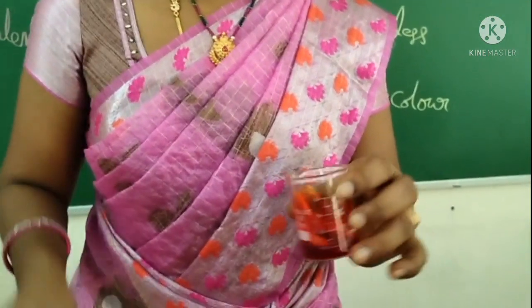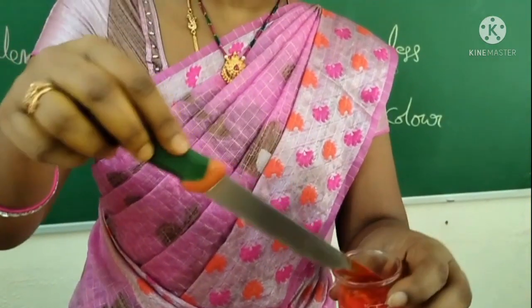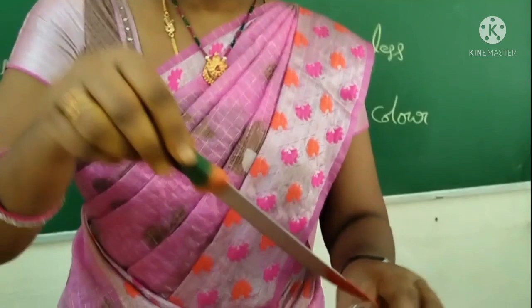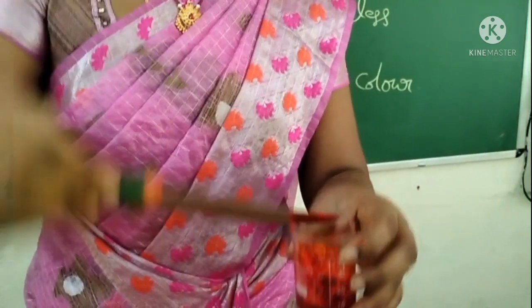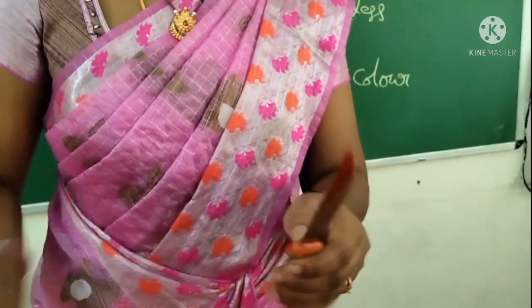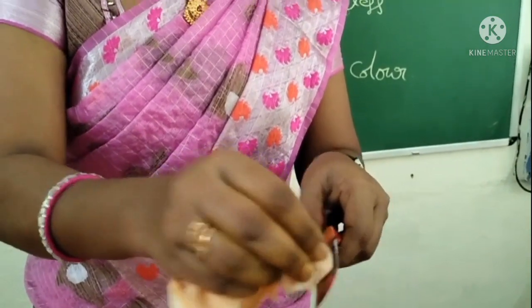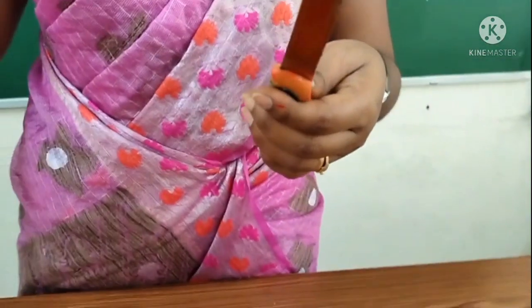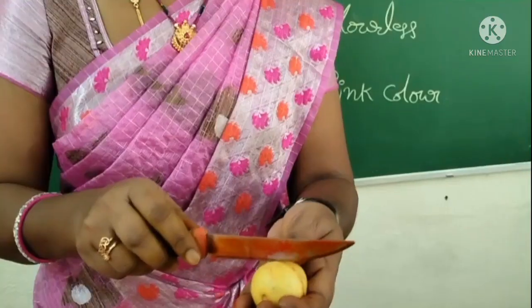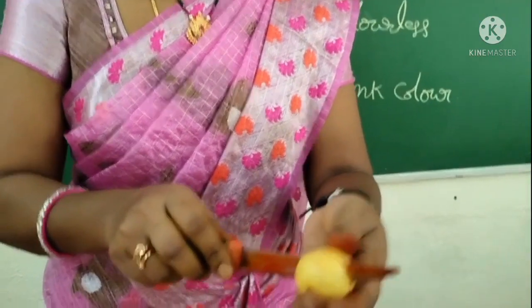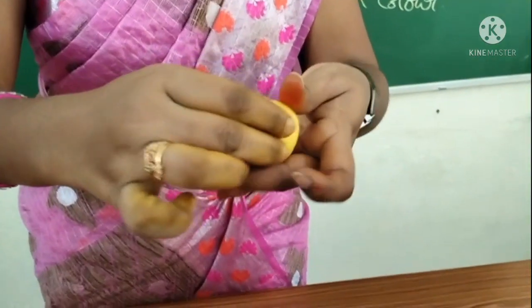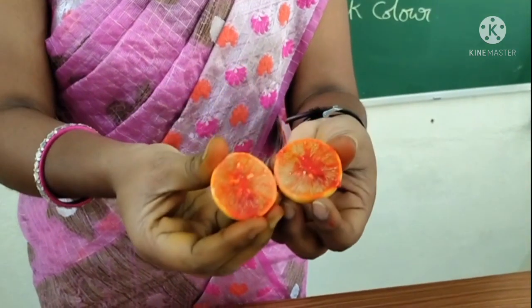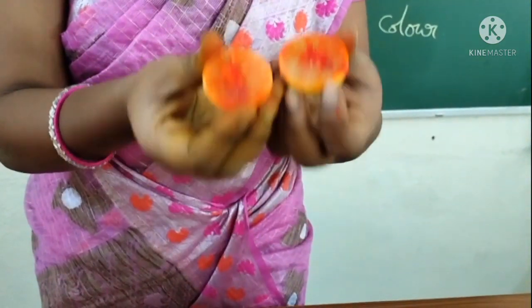So just dip the knife into methyl orange solution and spread it over the whole knife like this way. Then we will cut the lemon like this way. When it opens, the blood will come from the lemon.